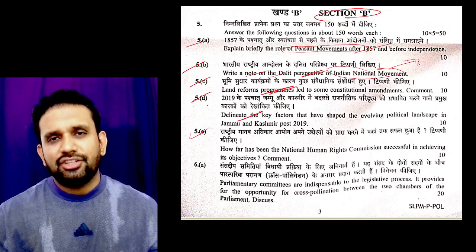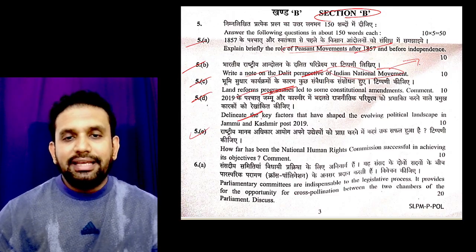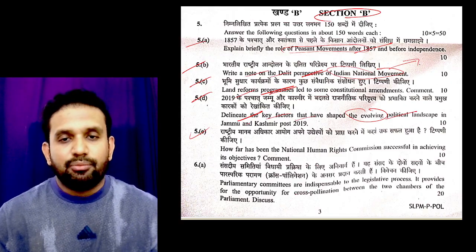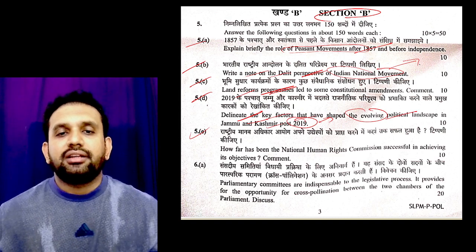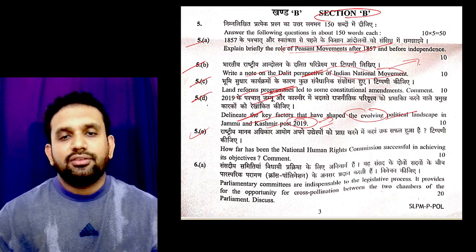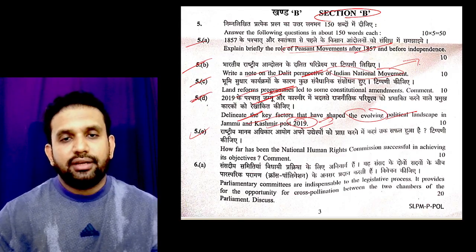Still we need a second, third generation of land reforms. So that is what we have to comment. Next: delineate the key factors that have shaped the evolving political landscape in Jammu and Kashmir post 2019. This is a very difficult and tricky question. So instead of this one in 5D, you can write this one. This is a very easy one. Out of these two, you can write the land reforms one.